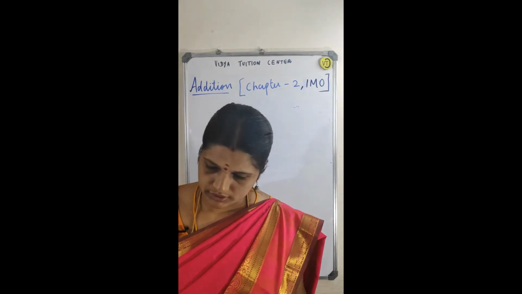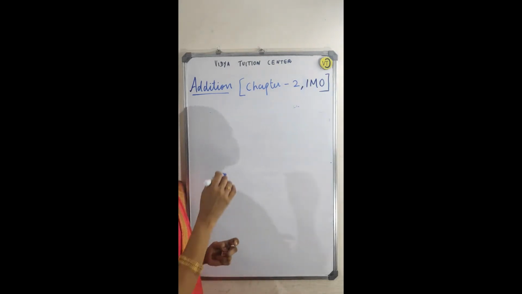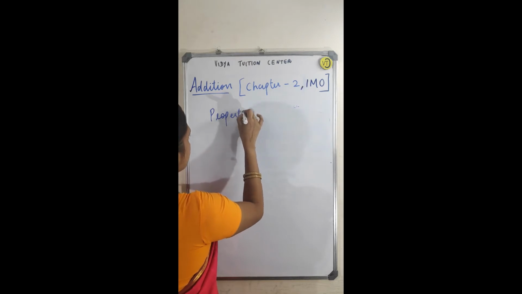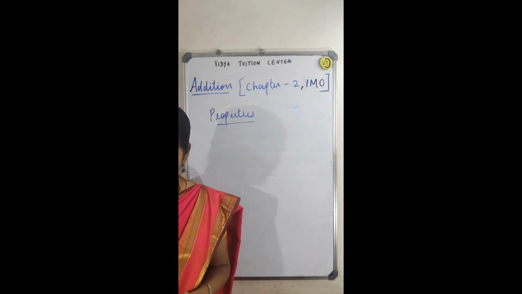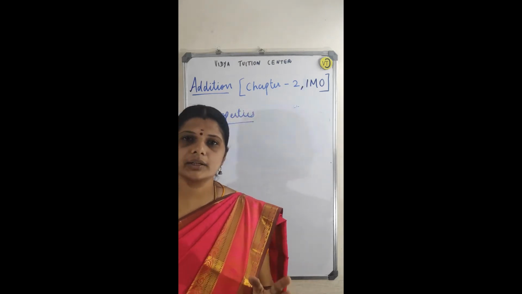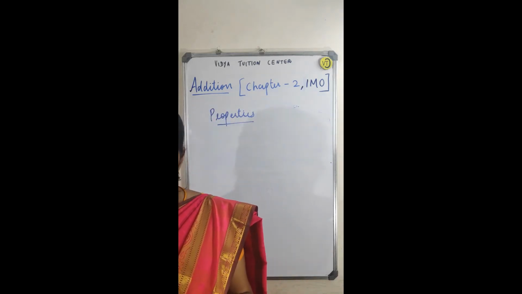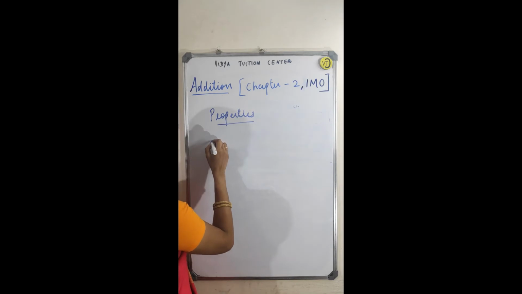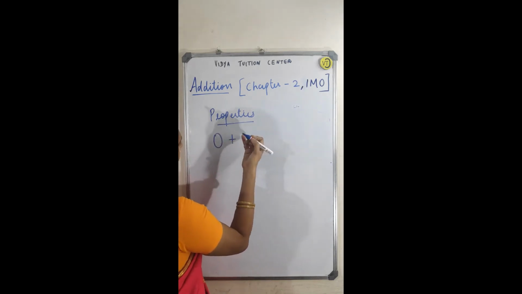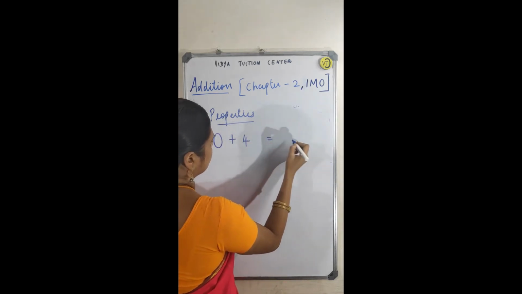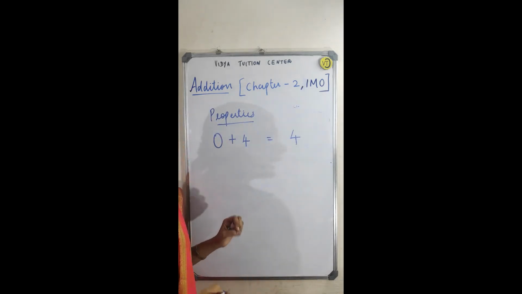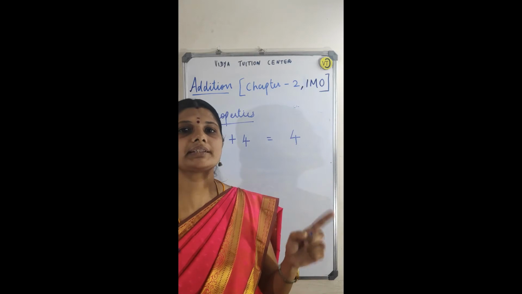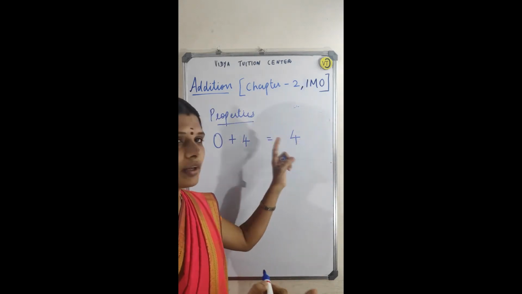Now listen, then the properties of addition. What are the properties? Adding 0 to any number gives the same number. See, 0 plus 4 equals 4 only. Adding any number with 0, the answer which comes is the same number only.